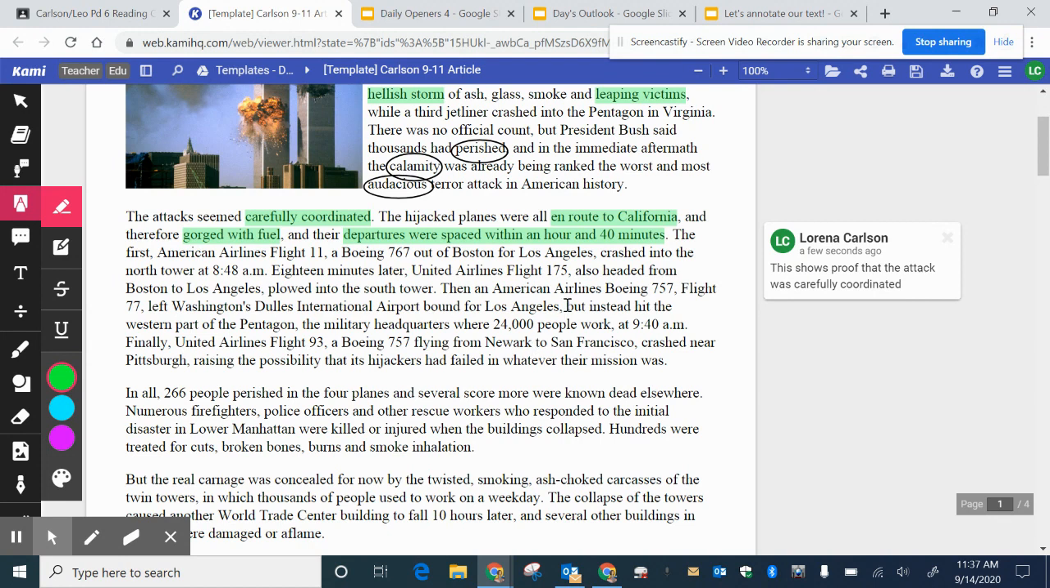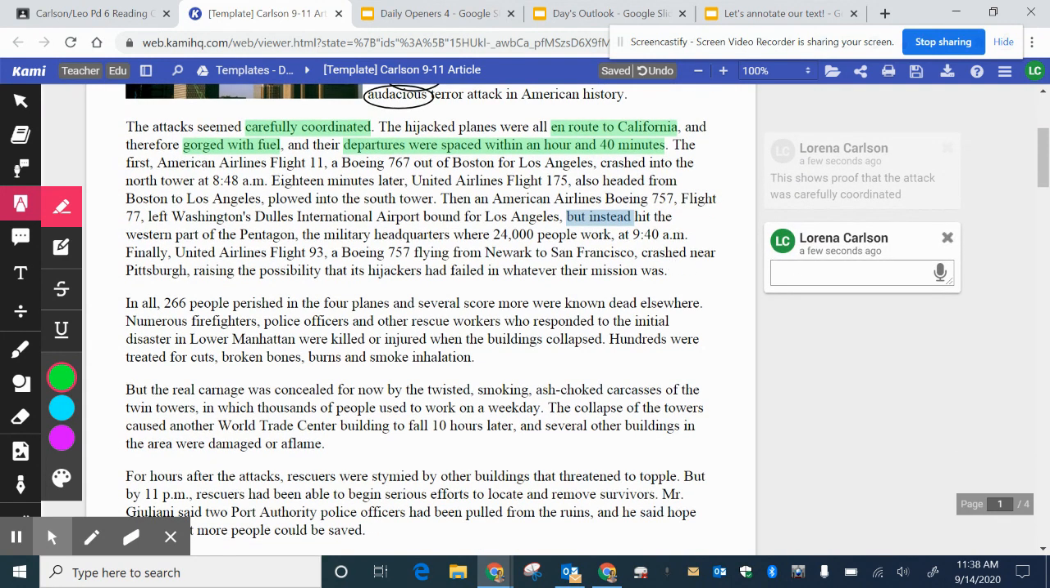So this "but instead" got me thinking, what was supposed to happen? If this is "instead" of something, then there must have been something different. So I'm going to put a comment there because I want to remember what was supposed to happen.